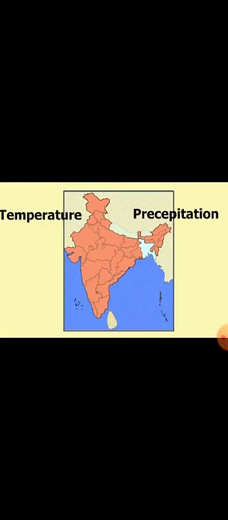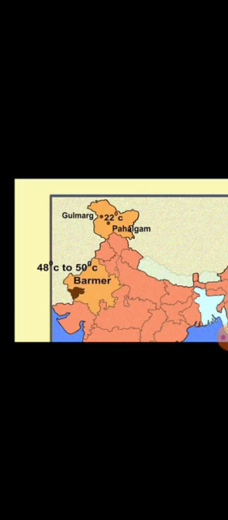Observe here, the temperature and precipitation vary from place to place because of physical divisions. This is the Gulmarg area near the Himalayas and Barmer in the Thar Desert. Let's see the temperature differences from Gulmarg to Barmer. Gulmarg has 22 degrees Celsius while Barmer has 48 to 50 degrees Celsius. There is a lot of difference between one place and another even though both are located in India.